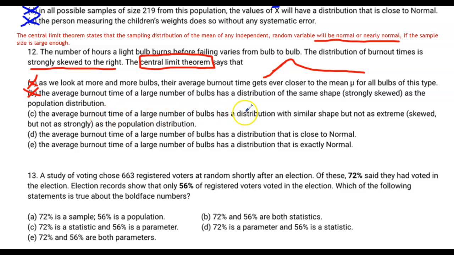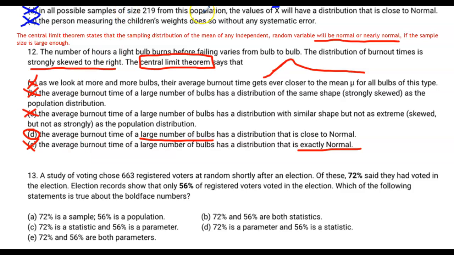The average burnout times has a distribution with a similar shape but not as extreme. Nothing there says what the central limit theorem says. Remember, the central limit theorem says it's going to be normal or nearly normal. Letter E says exactly normal. Ooh, that sounds like a guarantee to me. There's no guarantees in statistics. So there we go. The average burnout time of a large number of bulbs, in other words, we're taking a sampling distribution, if the sample size is large enough, a large number of bulbs, has a distribution that is close to normal. There's my central limit theorem hiding amongst the weeds.